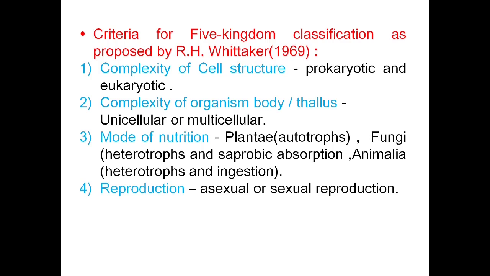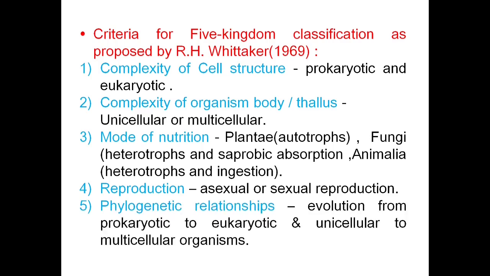The next criterion used was reproduction. It may be asexual or sexual. Then phylogenetic relationships among organisms. It means the evolution from simple to complex, or prokaryotic to eukaryotic organisms, and unicellular to multicellular organisms.